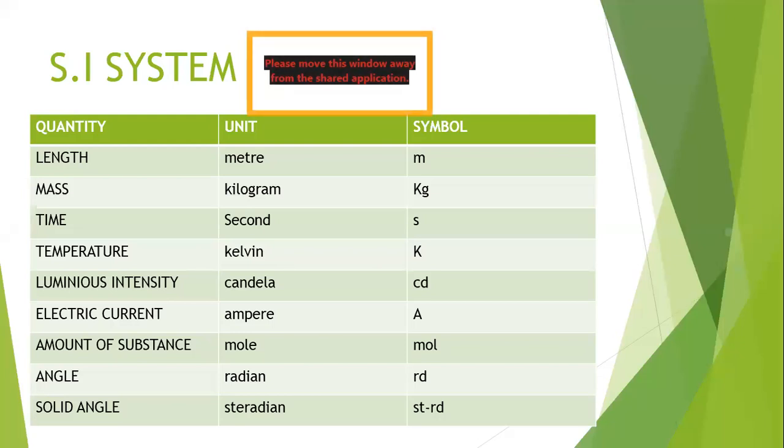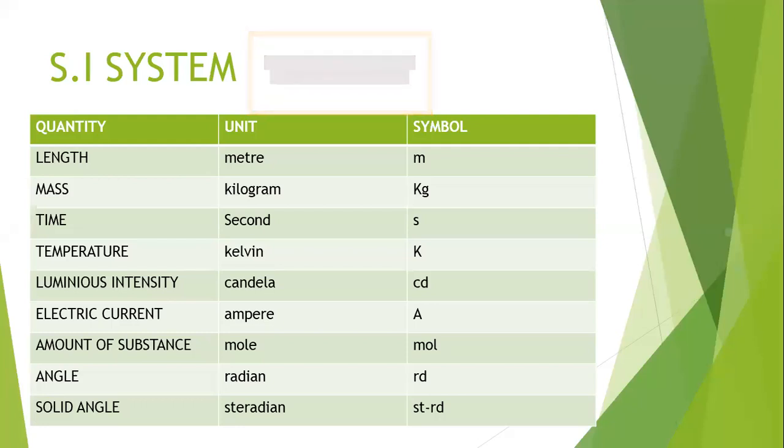Time, second. Temperature, Kelvin. Luminous intensity, candela. Electric current, ampere. Amount of substance, mole. And angle and solid angle. So there are 9 fundamental units in SI system.